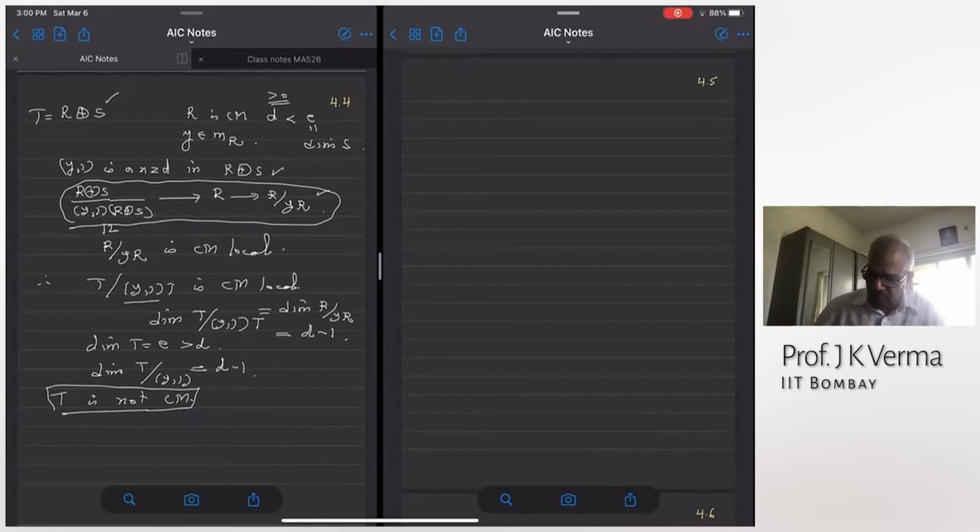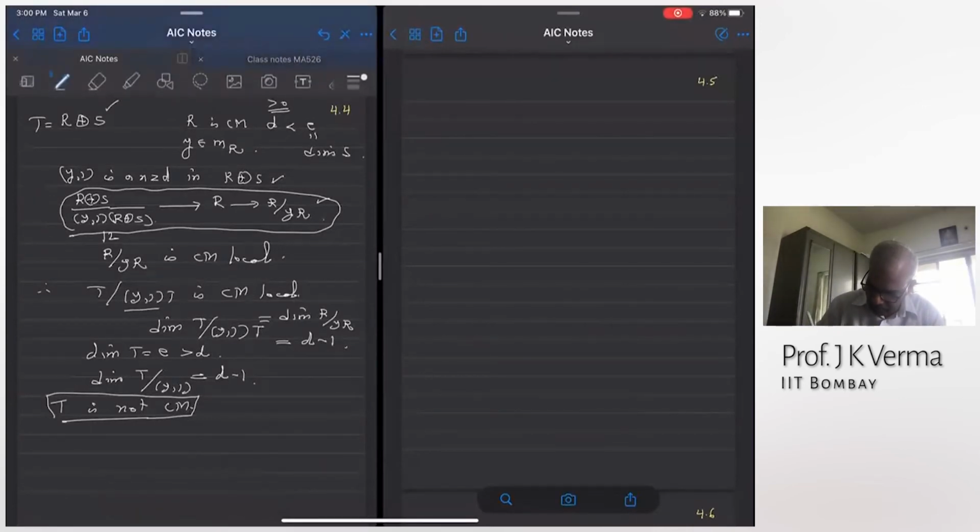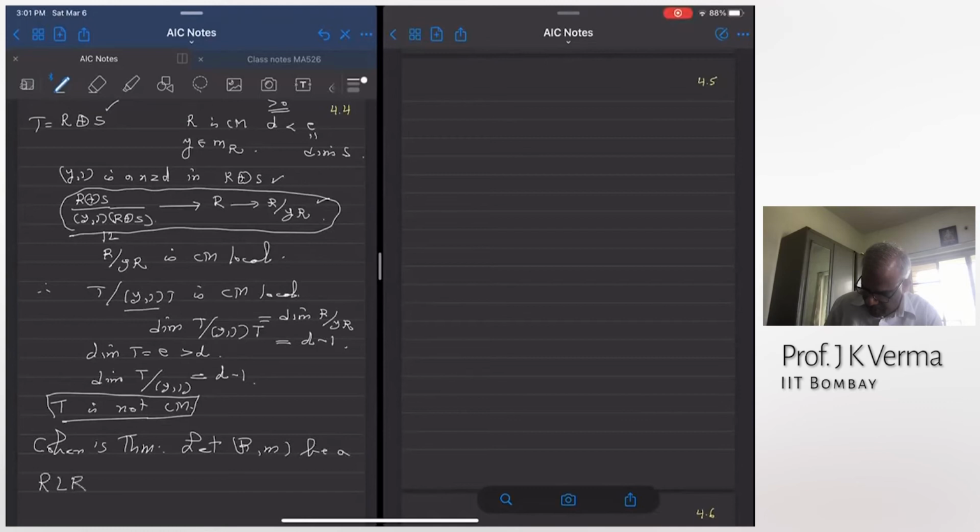All right. So using this fact, now let me prove this famous theorem, Cohen's theorem. Let (R, m) be a regular local ring. This will be my abbreviation for regular local ring. Then R is a Cohen-Macaulay integral domain.